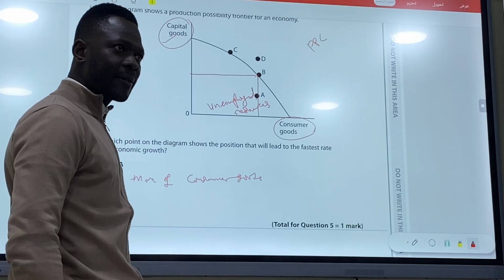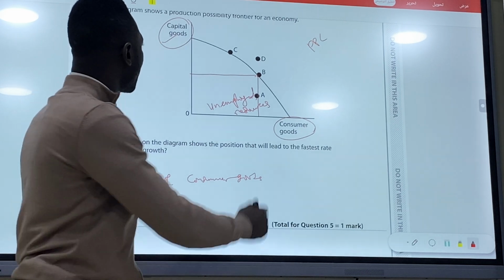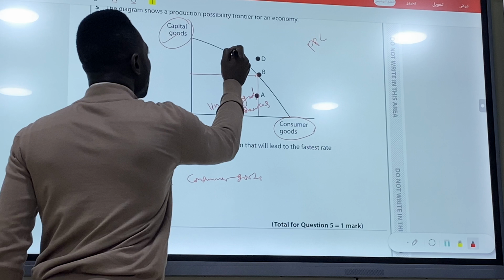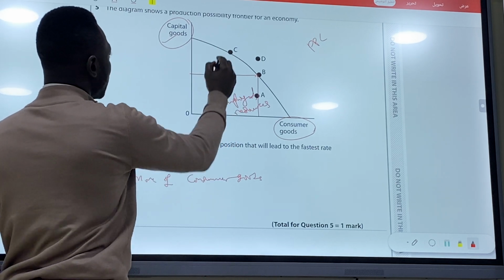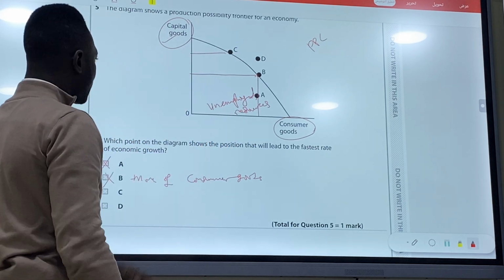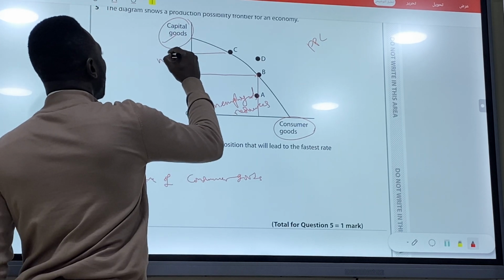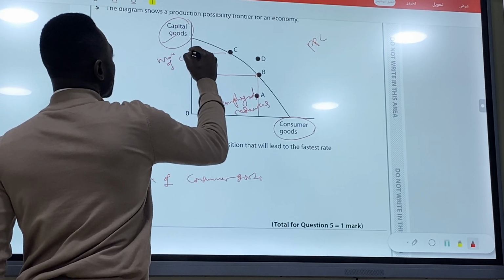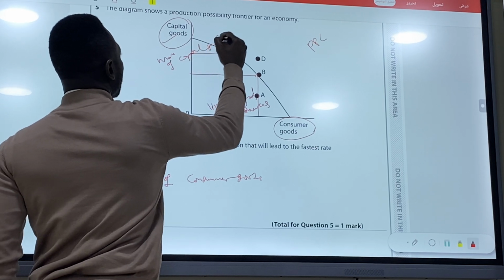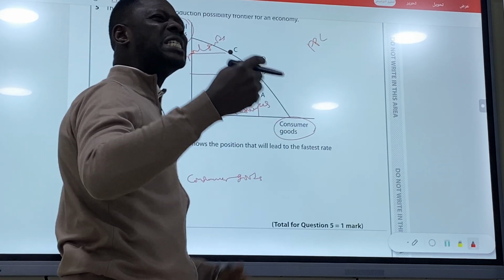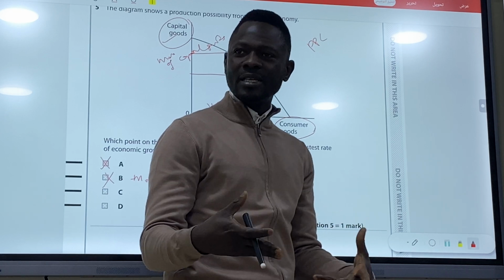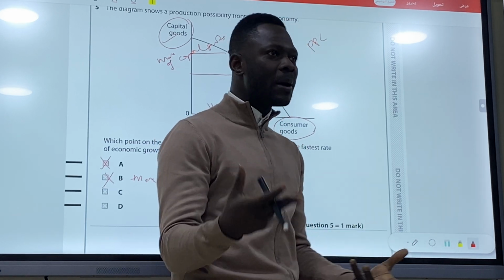Do we get it? Then C. At C, that's the answer, because at C we are producing more capital goods. More capital goods means investment, and that would increase economic growth. That would make economic growth rapid.